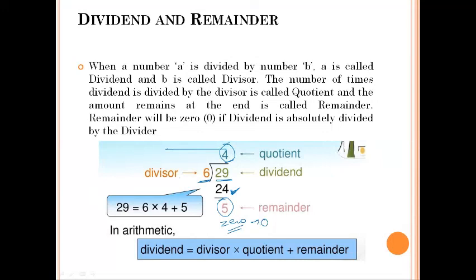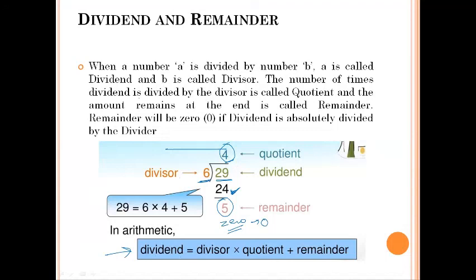In that case we say that the divisor completely divides the dividend, or the dividend is absolutely divided by the divisor. Okay, this should be divisor here. ठीक है.